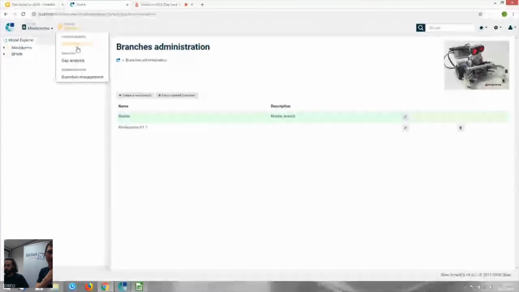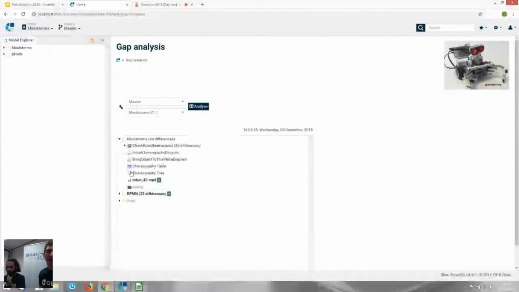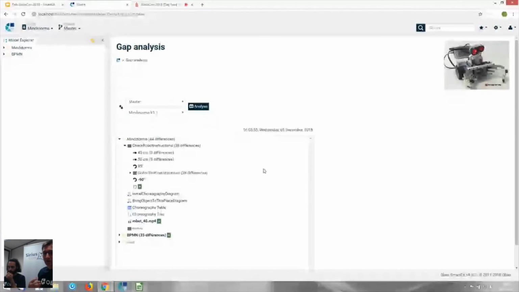Maybe I can clarify what a branch is. A branch is just a logical replication of your repository, creating a new modeling space where your users can come to modify a copy of the model without modifying the original copy. And at some point, you might even want to merge two branches into one.